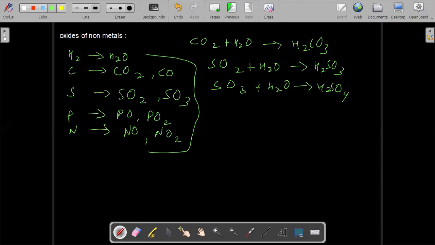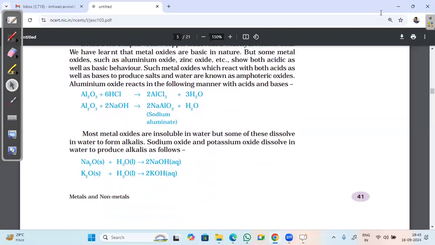So I hope everyone has understood about the oxides.